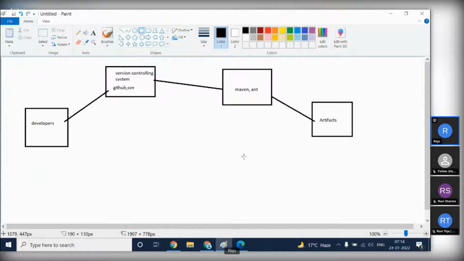So next we have to create a testing environment. Creating the testing environment is also a DevOps task.